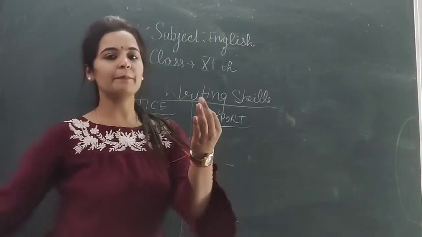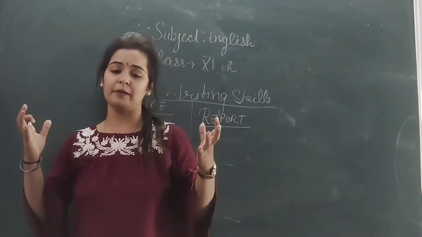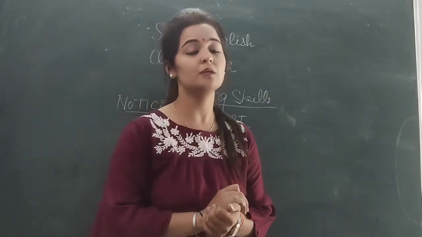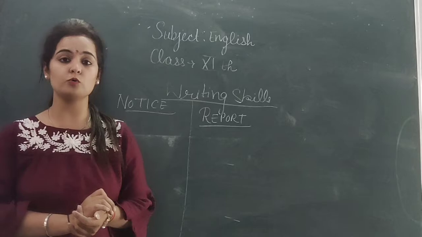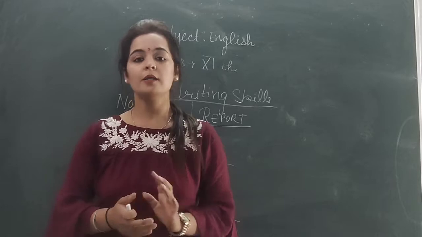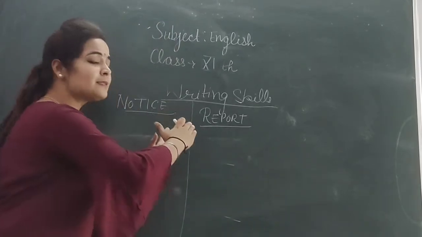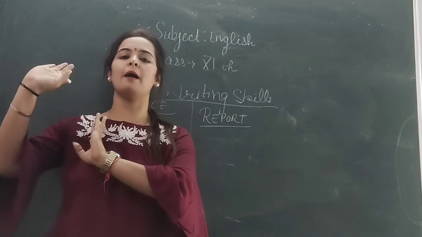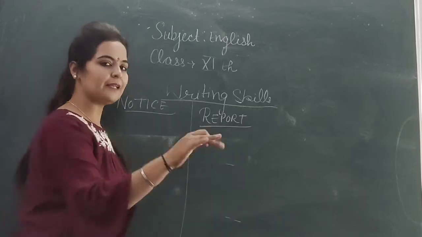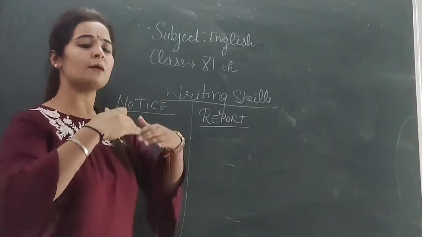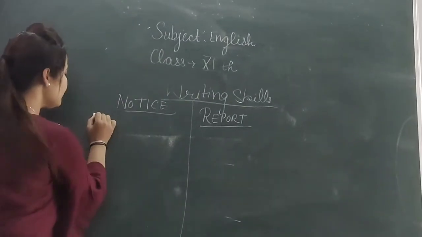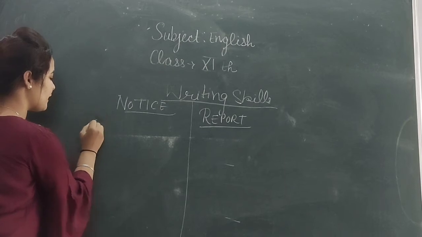And for example, if something has already happened at your home, last night some thieves were there, they robbed your house, they robbed a lot of money, you go to the police station in the morning, you want to write a report. That means to say, report is the thing when something has already happened, when work is done previously. If we are writing something about what is done, that is a report, and if something is going to be, then we are writing notice.